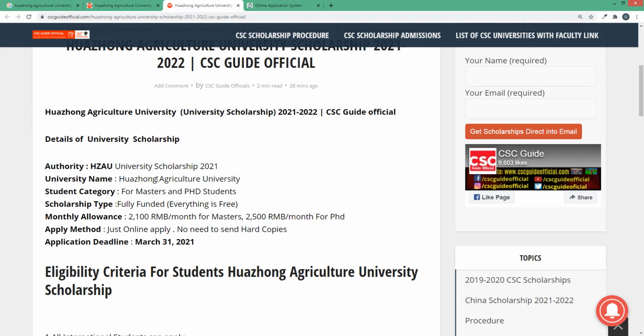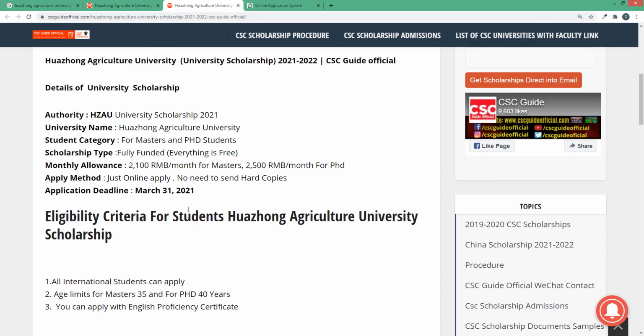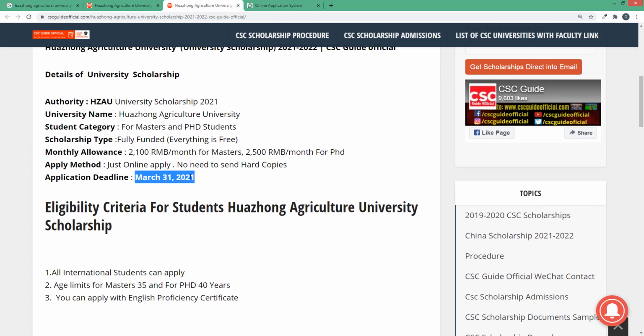Huazhong Agriculture University is the authority, for master and PhD students, fully funded, 2100 RMB for master students and 2500 RMB for PhD students. Just apply online, no need to send hard copies, no need to pay an application fee. 31st of March 2021 is the last date.